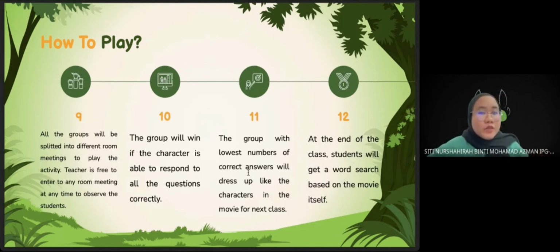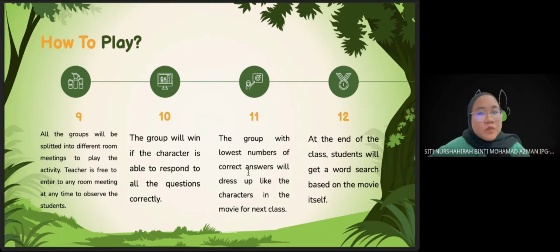And all the groups will be split into different meeting rooms to play the activity. So this is when the game is starting. The game is started, sorry. So the teacher is free to enter any meeting room at any time to observe the students. So this is where the teacher observation starts.